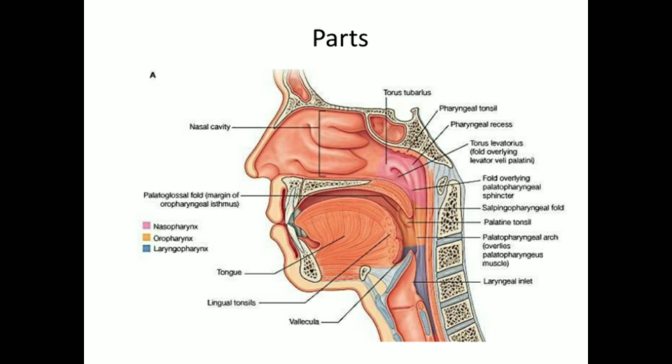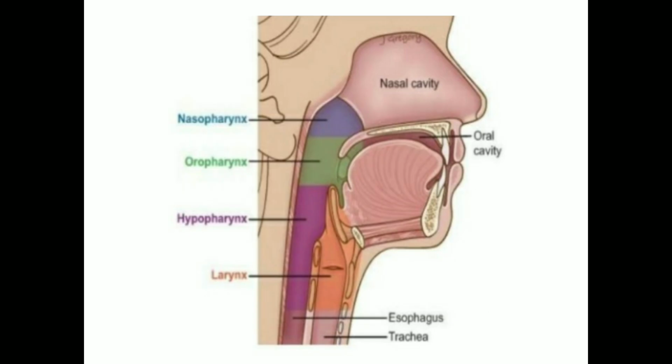If you look at the roof and the posterior wall of the nasopharynx, it is formed by bone: the body of the sphenoid bone, the basilar part of the occipital bone and the anterior arch of the atlas vertebra. The roof presents the following features.